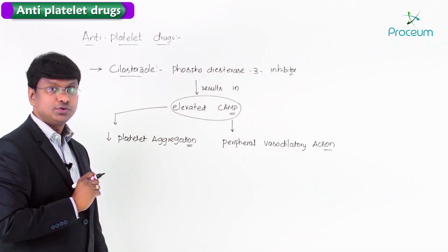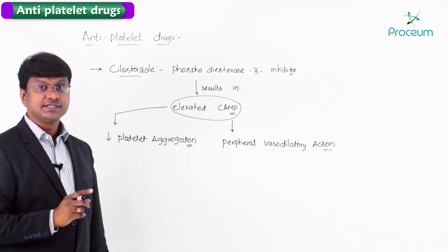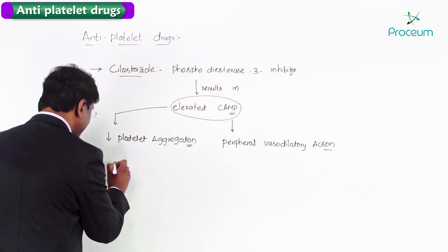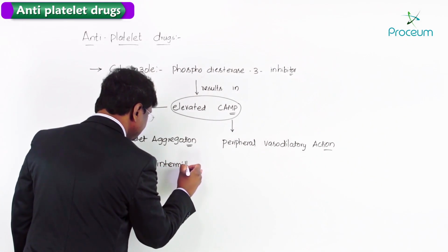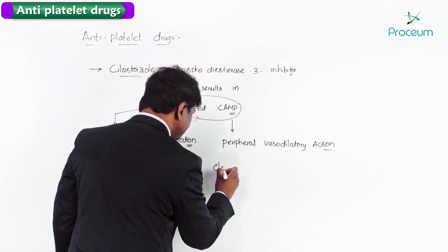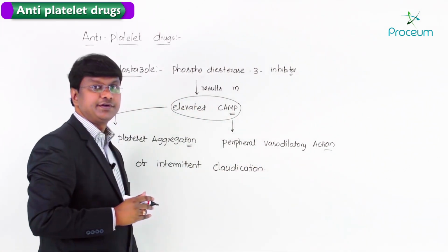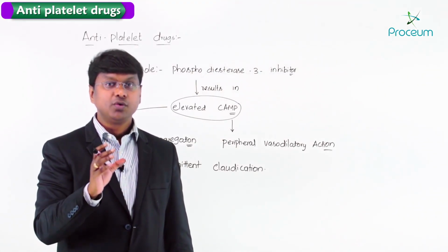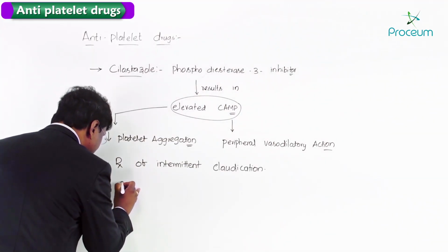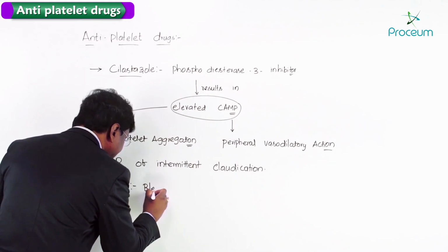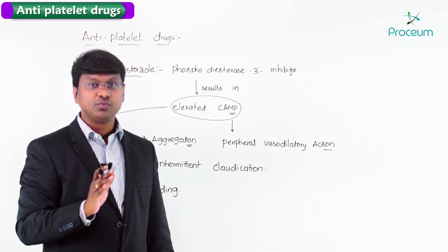Now, where is this cilostazol being used? It is used in the treatment of peripheral vascular disease. That is, it can be used for the treatment of intermittent claudication. And what is the main problem with all these antiplatelet drugs? The main problem with all these antiplatelet drugs will be bleeding.